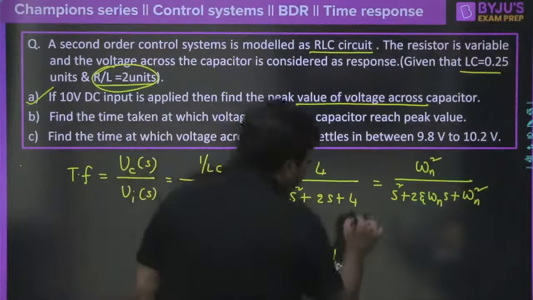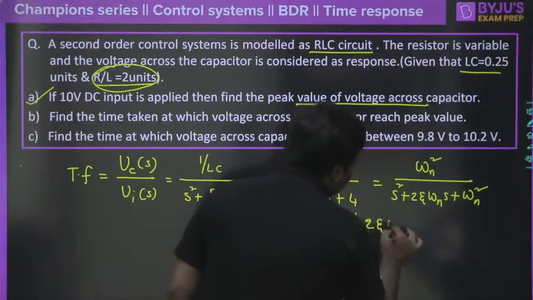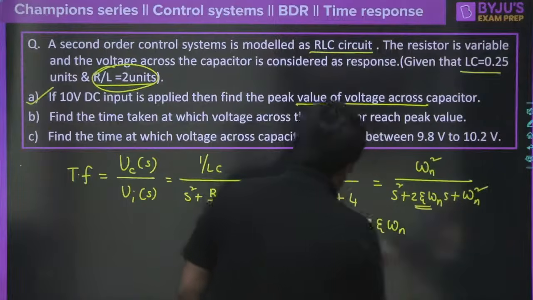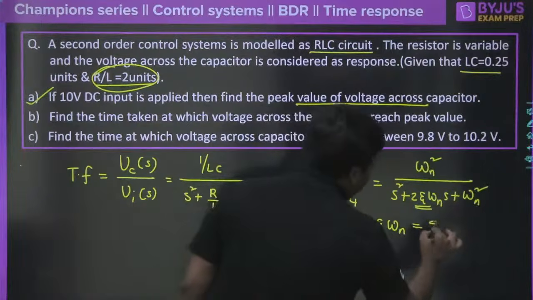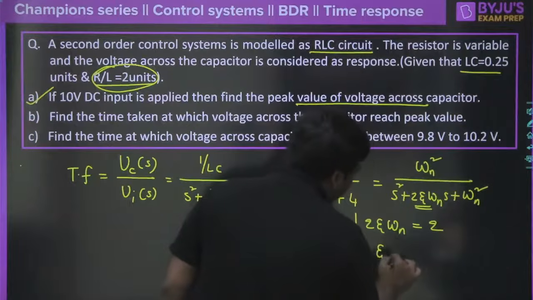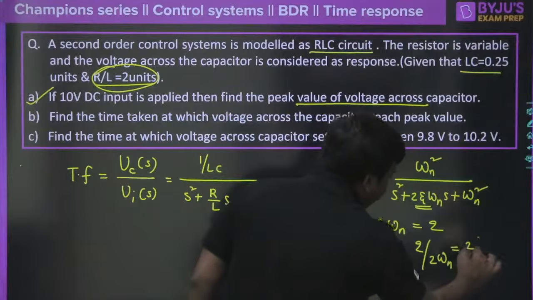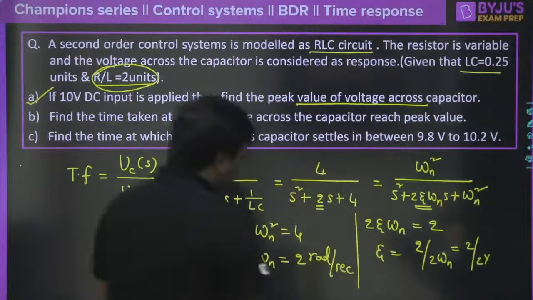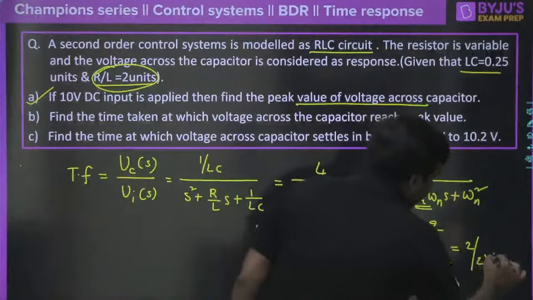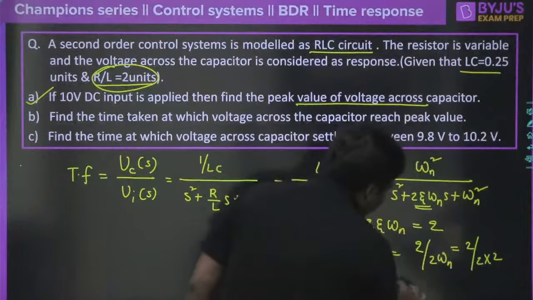That is 1 second. And 2 zeta omega n. Now when we compare this, 2 zeta omega n is equal to 2, right? So then obviously zeta will be equal to how much? 2 divided by 2 into omega n. What would be the answer here? 2 divided by 2 into 2 here. So it is going to be equal to 1 by 2. So therefore zeta will be equal to 0.5.